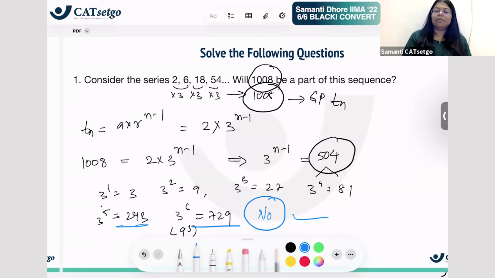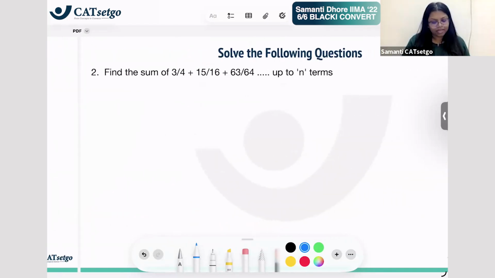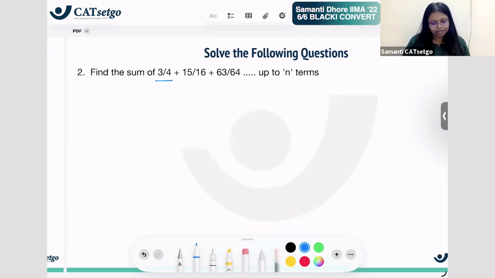By the way, you should memorize powers of 3 till 10, powers of 5 and powers of 2 till 10. Okay, 2 raised to 10, 5 raised to 10, 3 raised to 10 you should know. So 1008 is not a part of this sequence. Okay, now the second says find the sum of this up to n terms.